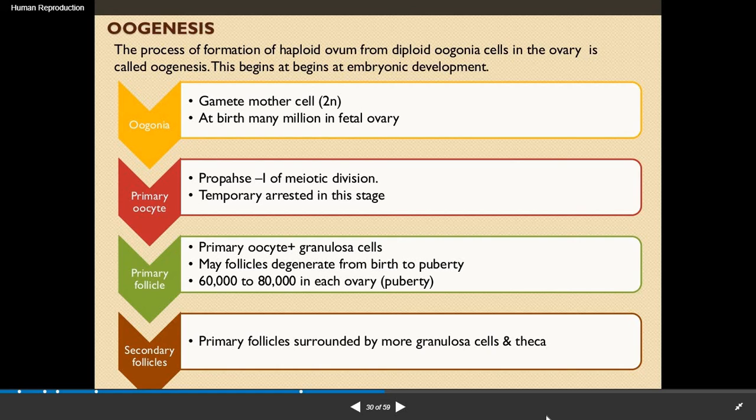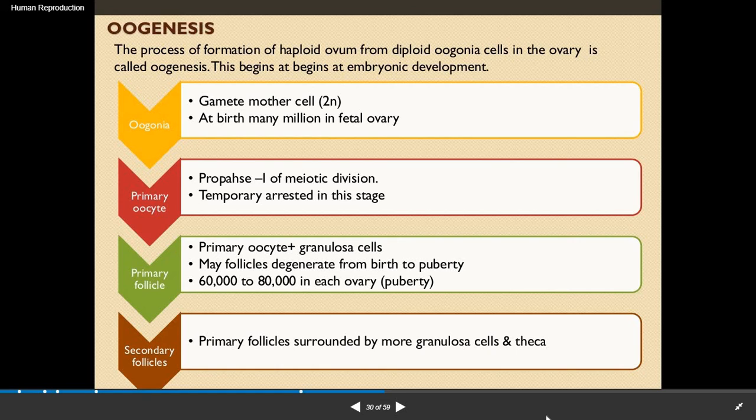Students, please note that spermatogenesis starts only at puberty, whereas the oogenesis process starts at embryonic development. Now what happens in oogenesis? Numerous oogonia are there. Please remember, oogonia is the plural form; if you want to use the singular, it is oogonium.